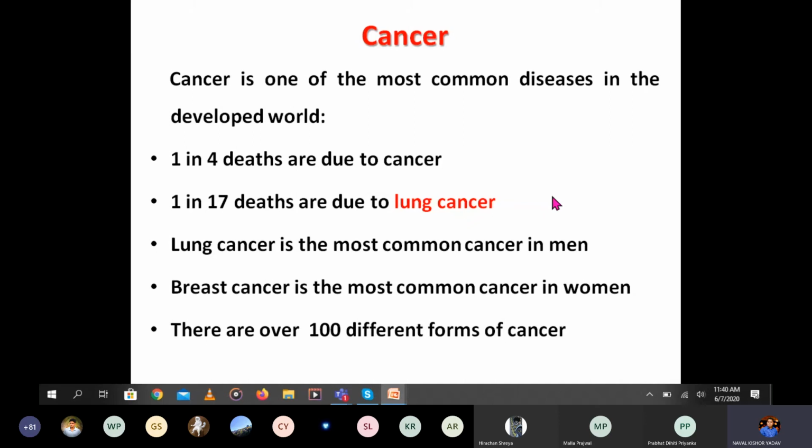And lung cancer is more common in males. Similarly, breast cancer is the most common in females. And there are many more different types of cancer. More than 100 different forms of cancer are present.